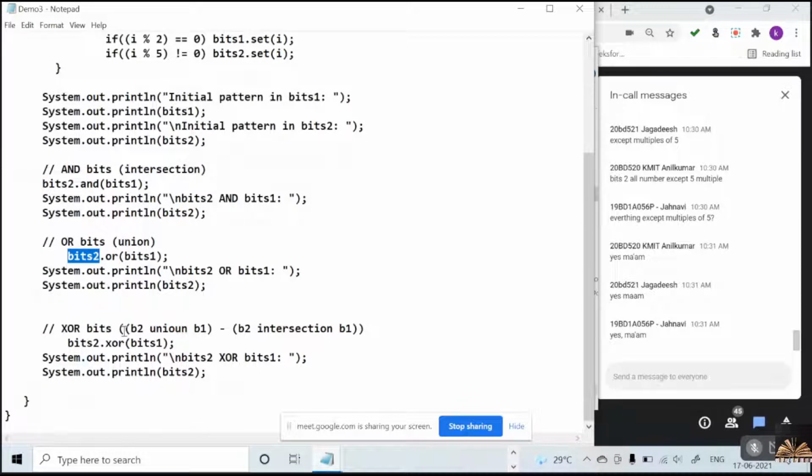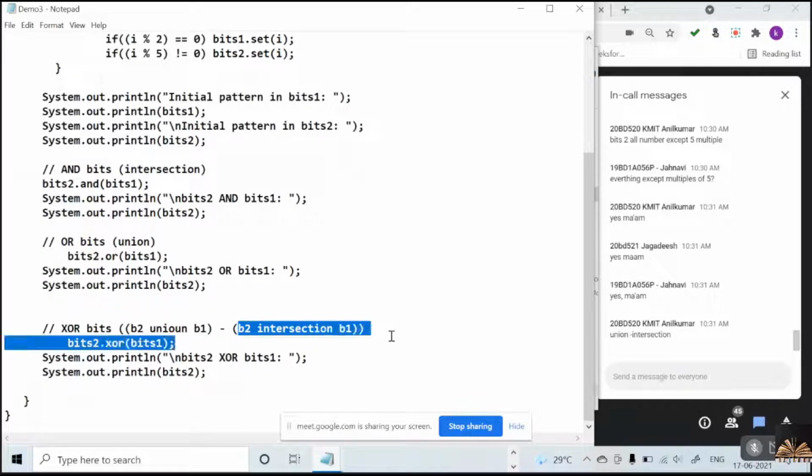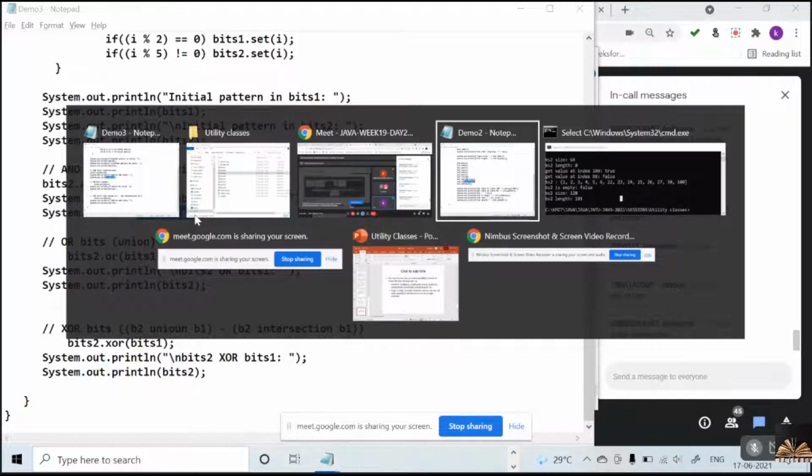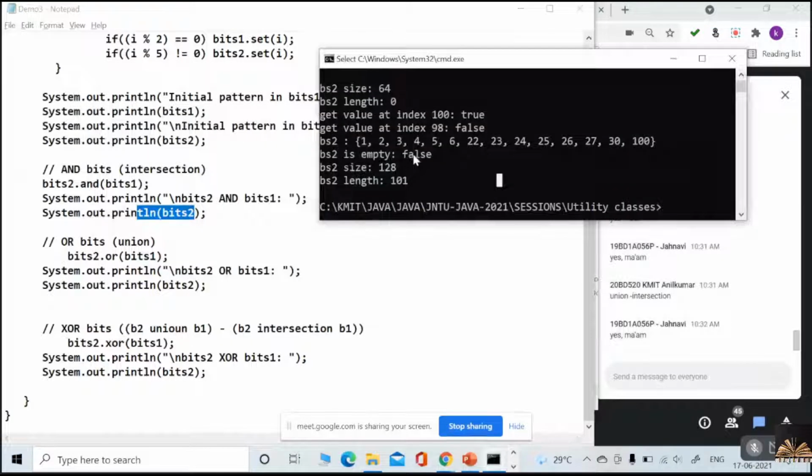And XOR is union minus intersection, and that result will be stored in bitset 2. Yes or no? Shall I execute so that we can discuss with the help of the output?